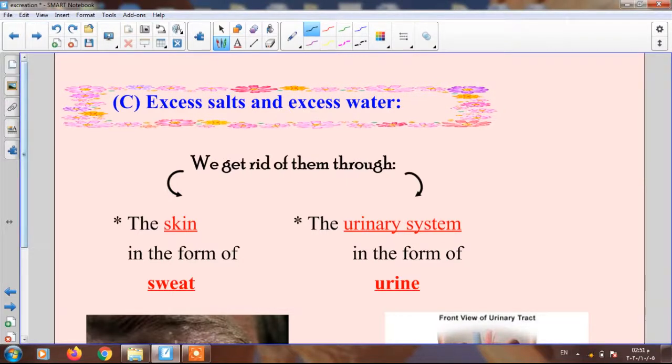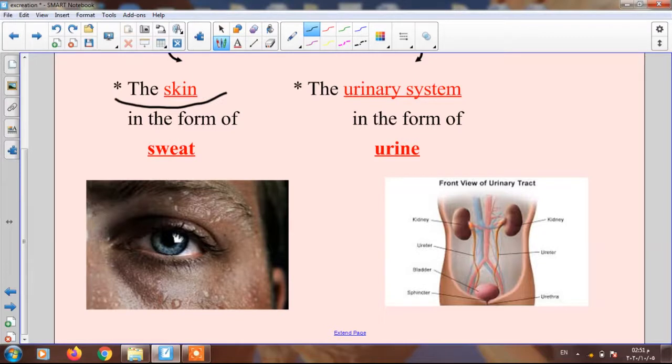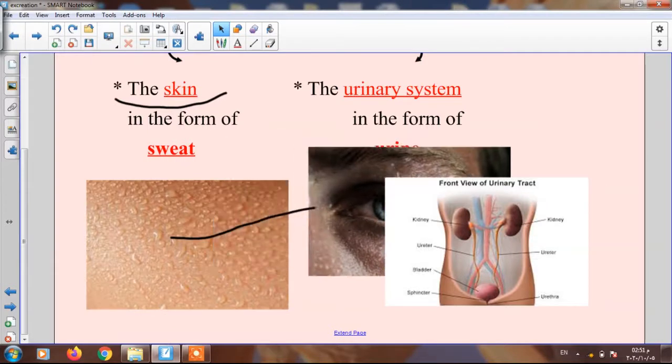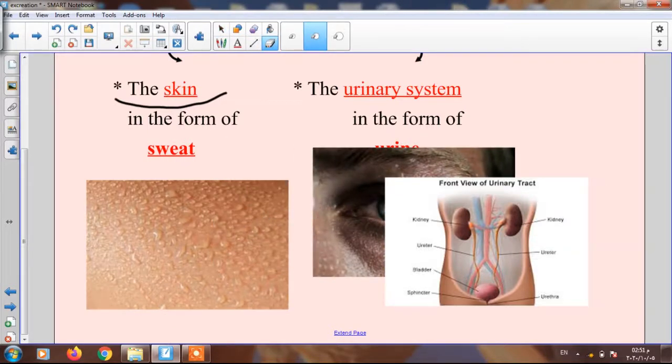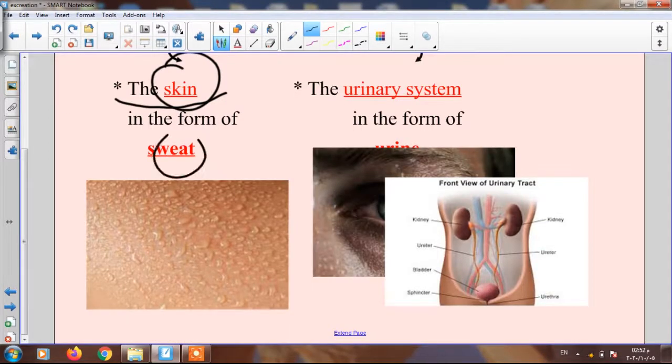Number 1, through the skin. Our body gets rid of the excess salts and the excess water through the skin in the form of sweat. If you look to this picture, this is a picture of skin that has sweat. So your body gets rid of excess salt and excess water through what? Through the skin, in the form of a sweat.